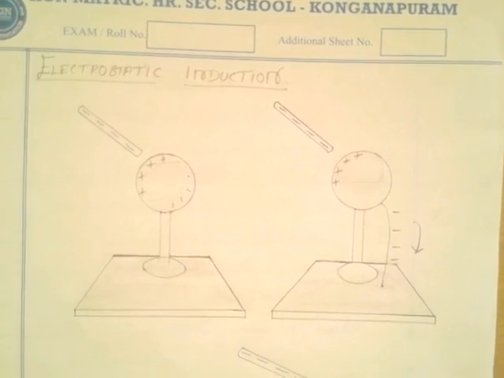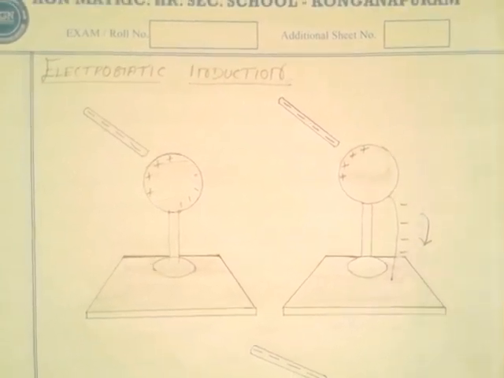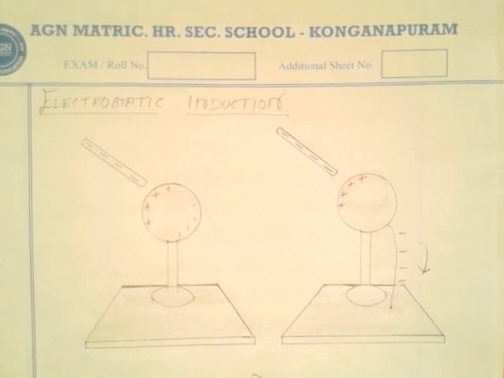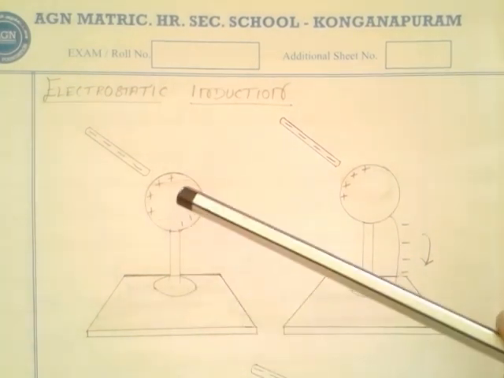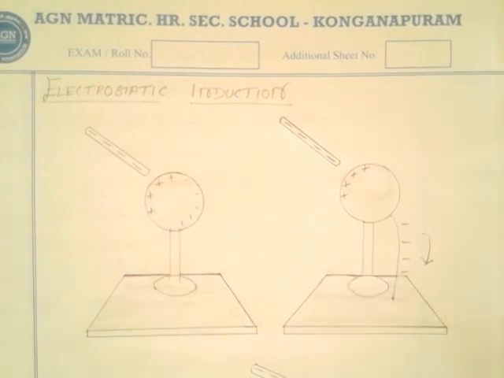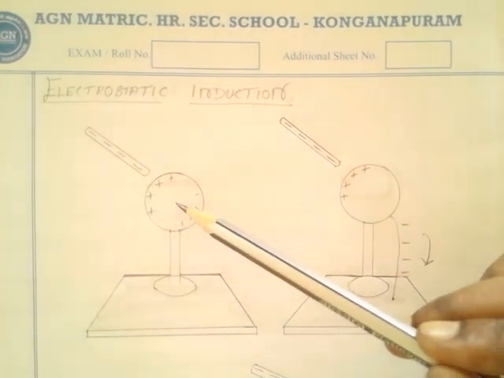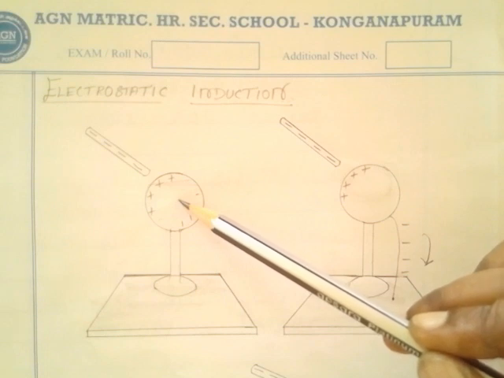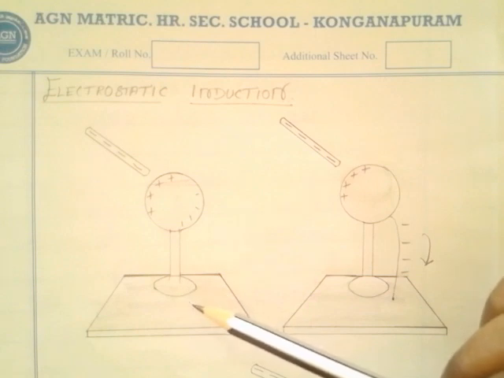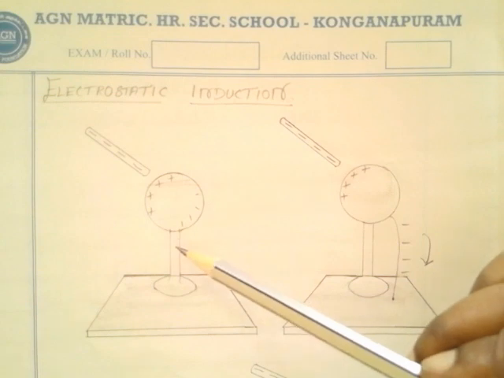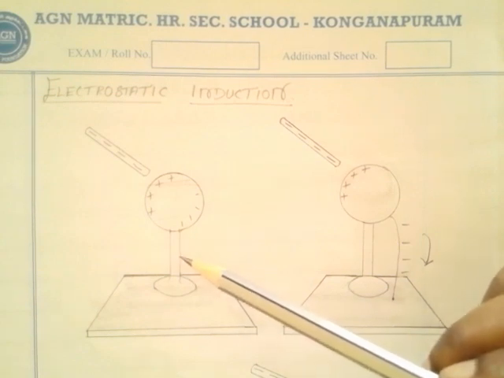See here, in the first diagram, a conducting sphere is kept on the insulating board with the help of an insulating stand.